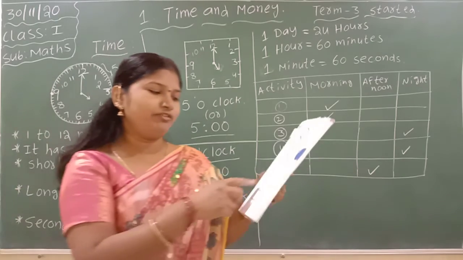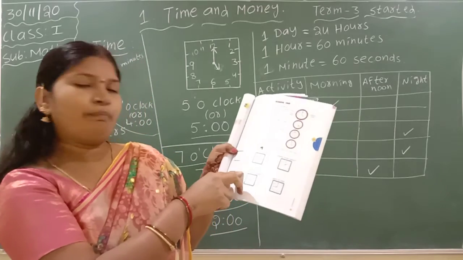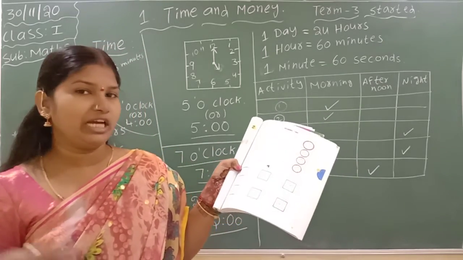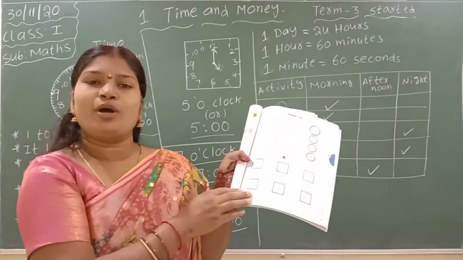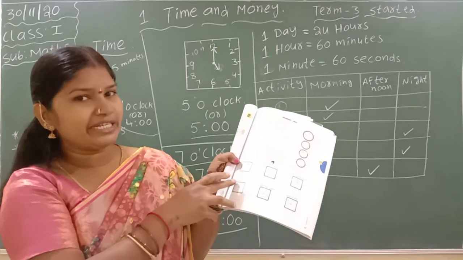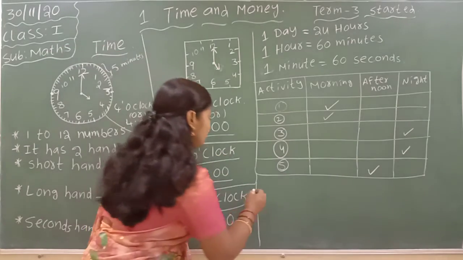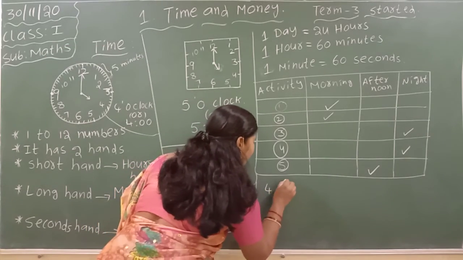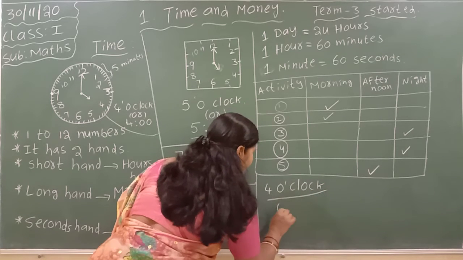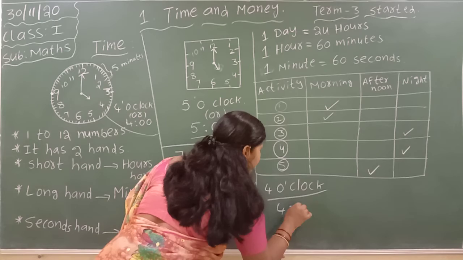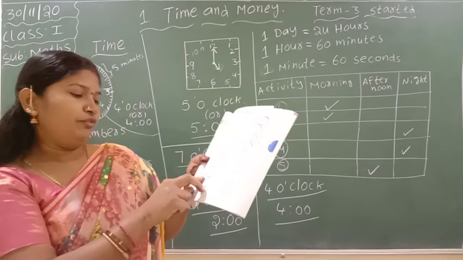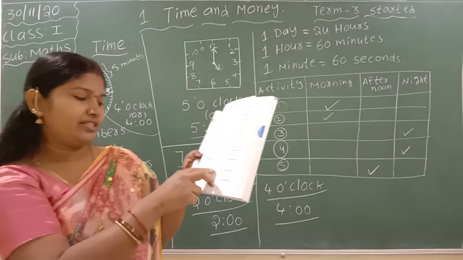Like this. Next, goes to play. At what time does she go to play with her friends? Where is the small hand? Observe. The small hand is at 4, the long hand is at 12. It is known as 4 o'clock, and 4:00.